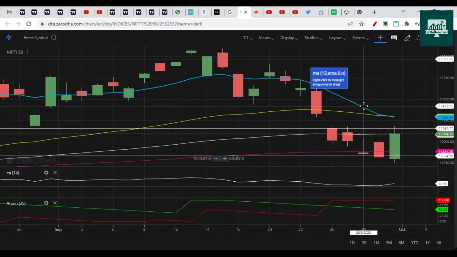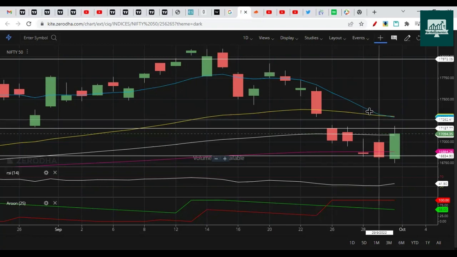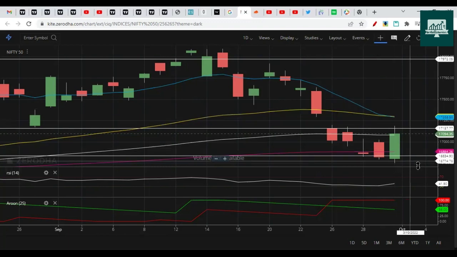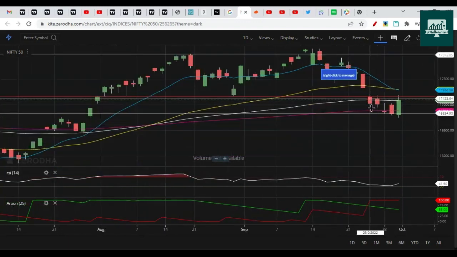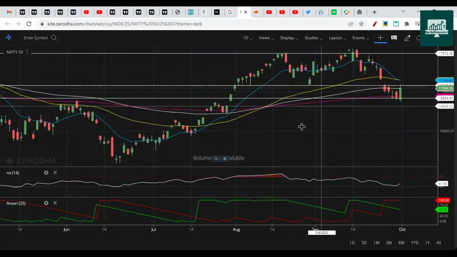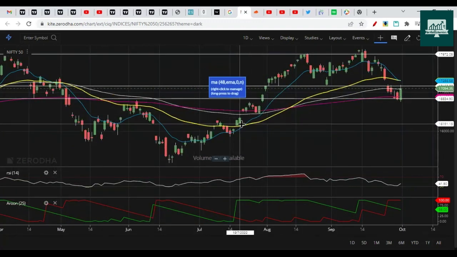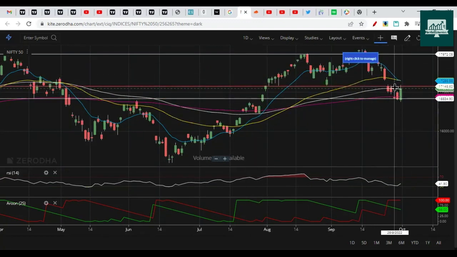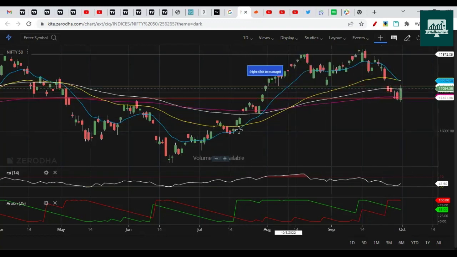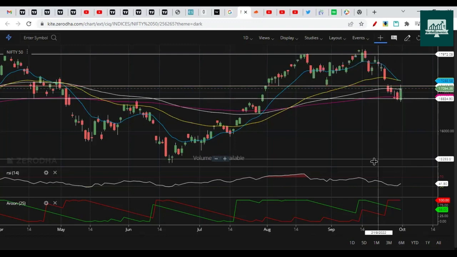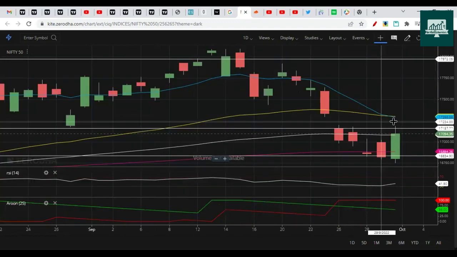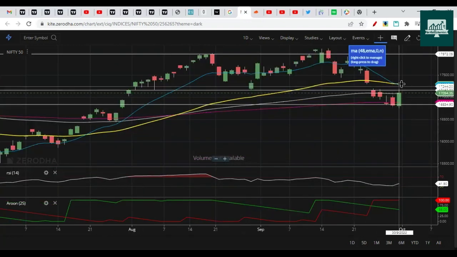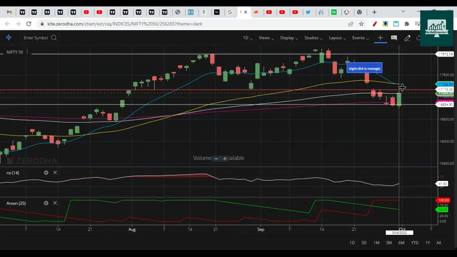Here you can see the very short term 13 EMA has crossed below the 48 EMA. This is a bearish signal for me. It will eventually cross below the 100 EMA and 200 EMA, that's what I think. After this point it went rallying upside, and now it has crossed again on the downside. It gave a bullish crossover here, and now it's giving the bearish crossover. So the EMAs are telling me this could become a resistance, and from there we could drop. Somewhere near the 13 EMA or 48 EMA we should face the resistance.